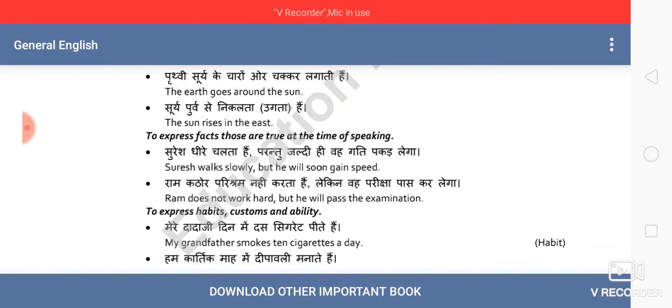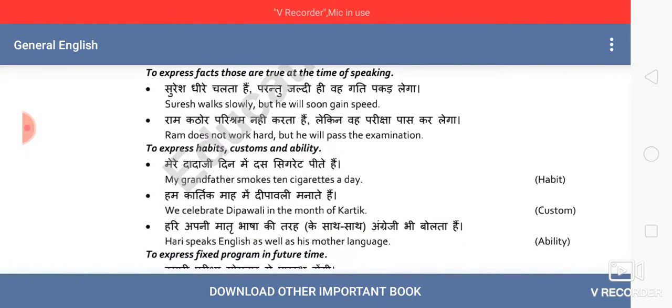Third, you can see, to express facts that are true at the time of speaking. Suresh walks slowly, but he will soon gain speed. Though the person is making a statement that he would gain good speed, the moment he spoke that sentence, at that time the person may be walking slowly. So he expresses it in the same tense. Suresh walks slowly.